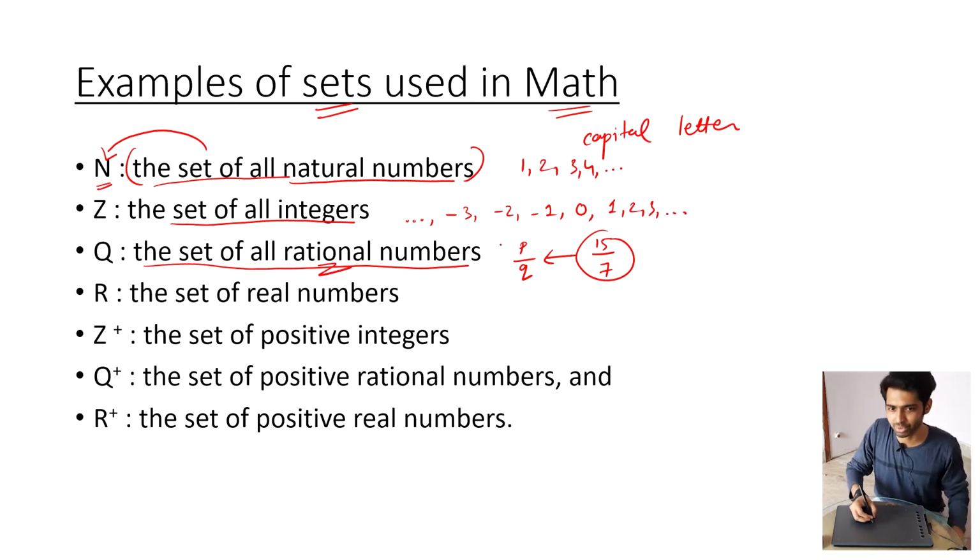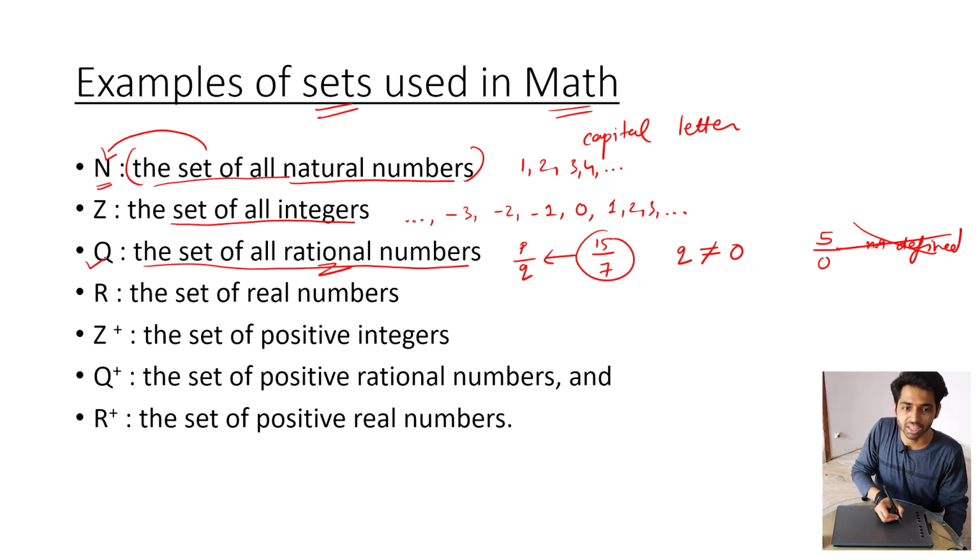There is one exception. Q cannot be equal to 0, because if there is 0 in the denominator, and let's say P is 5, this is not defined. So that's why this does not become part of collection Q or set Q.